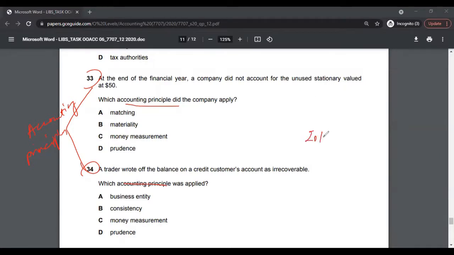Even if you look at the past papers that are solved from 2010 to 2015, the last questions are on accounting principles, always. So accounting principles is a very important topic, and I cannot emphasize its importance further. You must know all the accounting principles that are being taught to you.